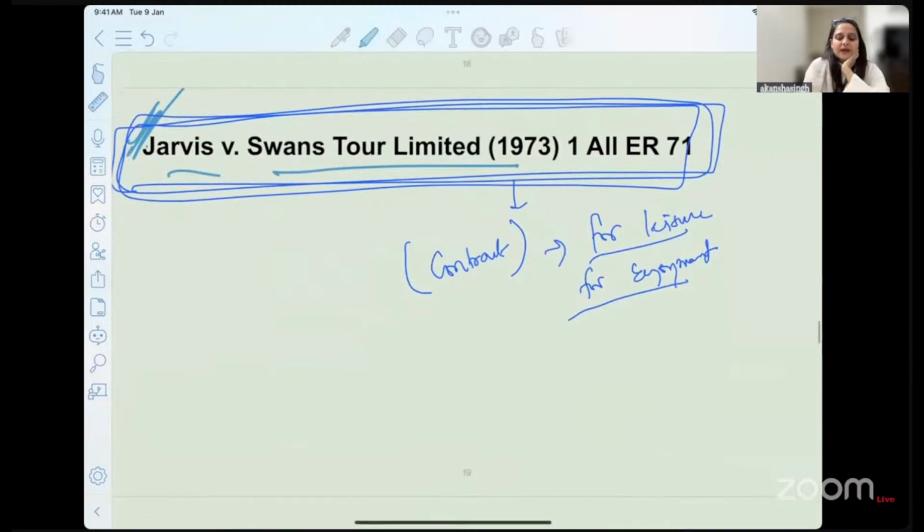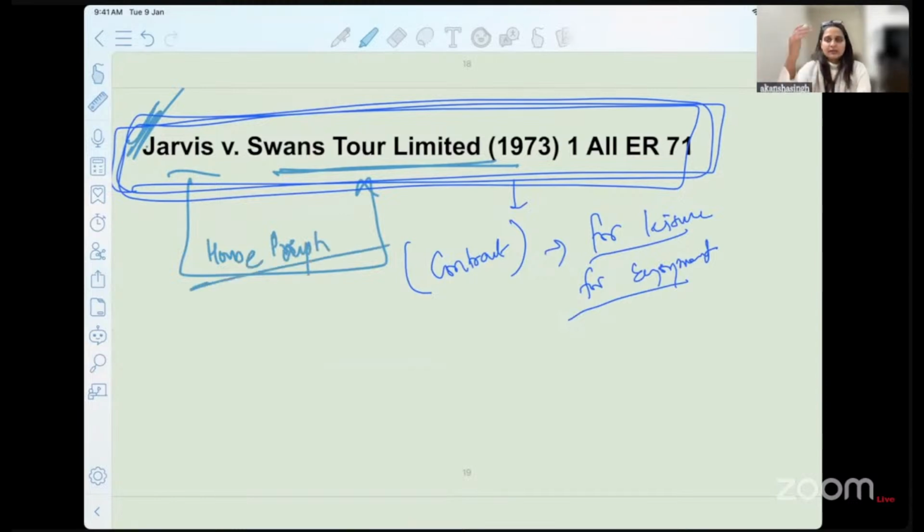Now Jarvis finds a brochure, an advertisement of a tour company, wherein they say that they conduct a lot of house parties in a particular property. They mention that you can join us, and they say we'll take you skiing and for all different types of adventurous activities, and a lot of people come and live with us.